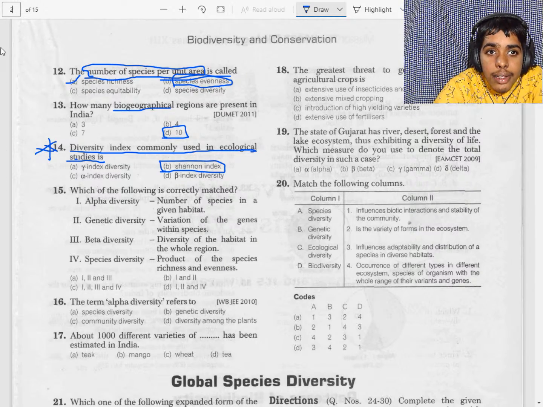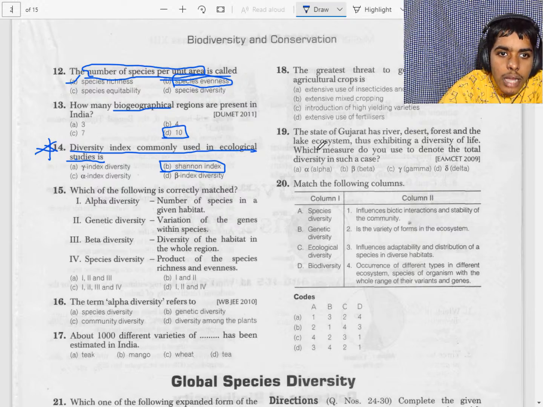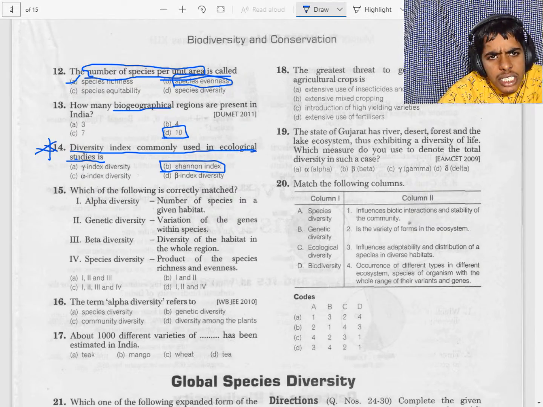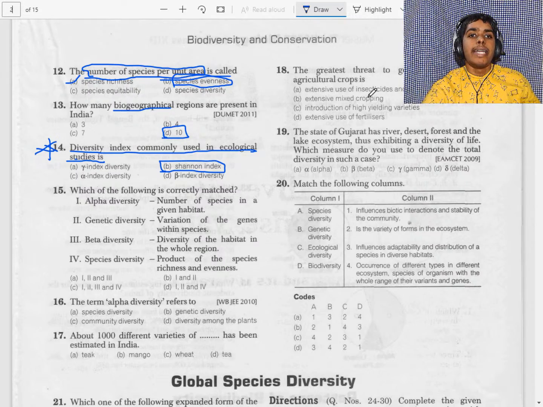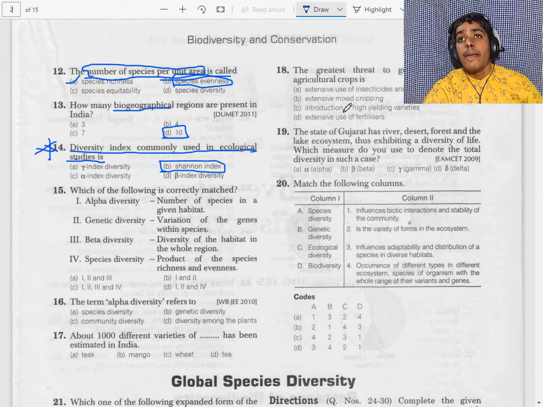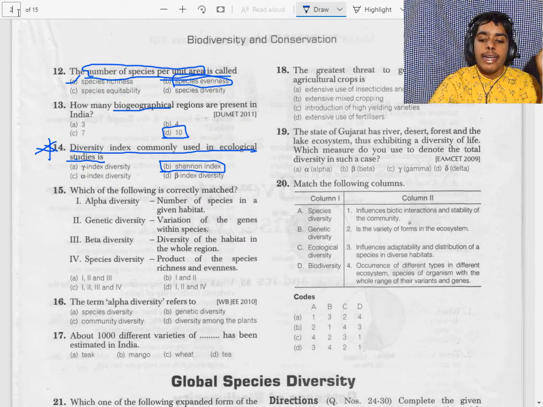Let's check. So gamma diversity represents the total richness of the species in all these habitats found within a region or geographical area of the landscape. So, suppose if a particular place is represented, we can say that it is gamma biodiversity. So let's see the 20th question.